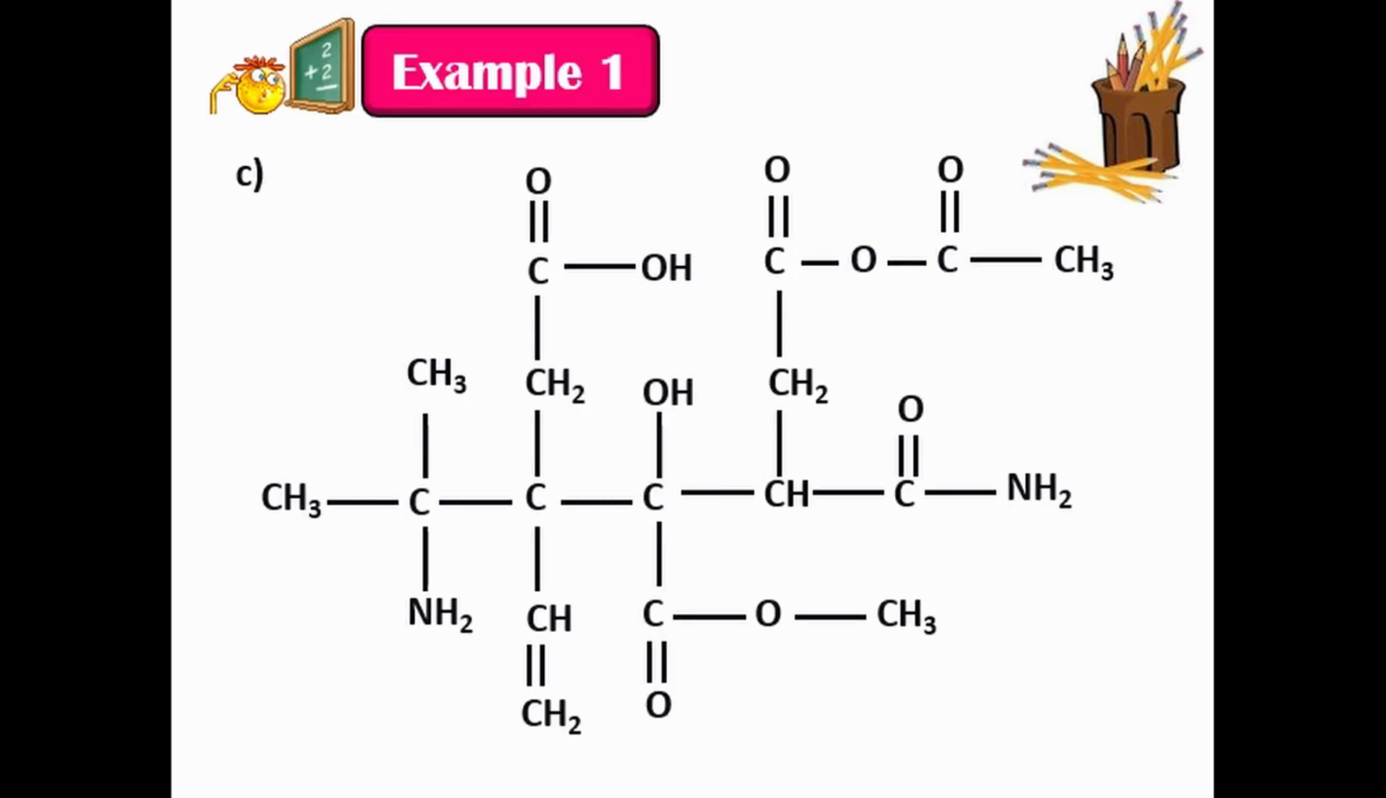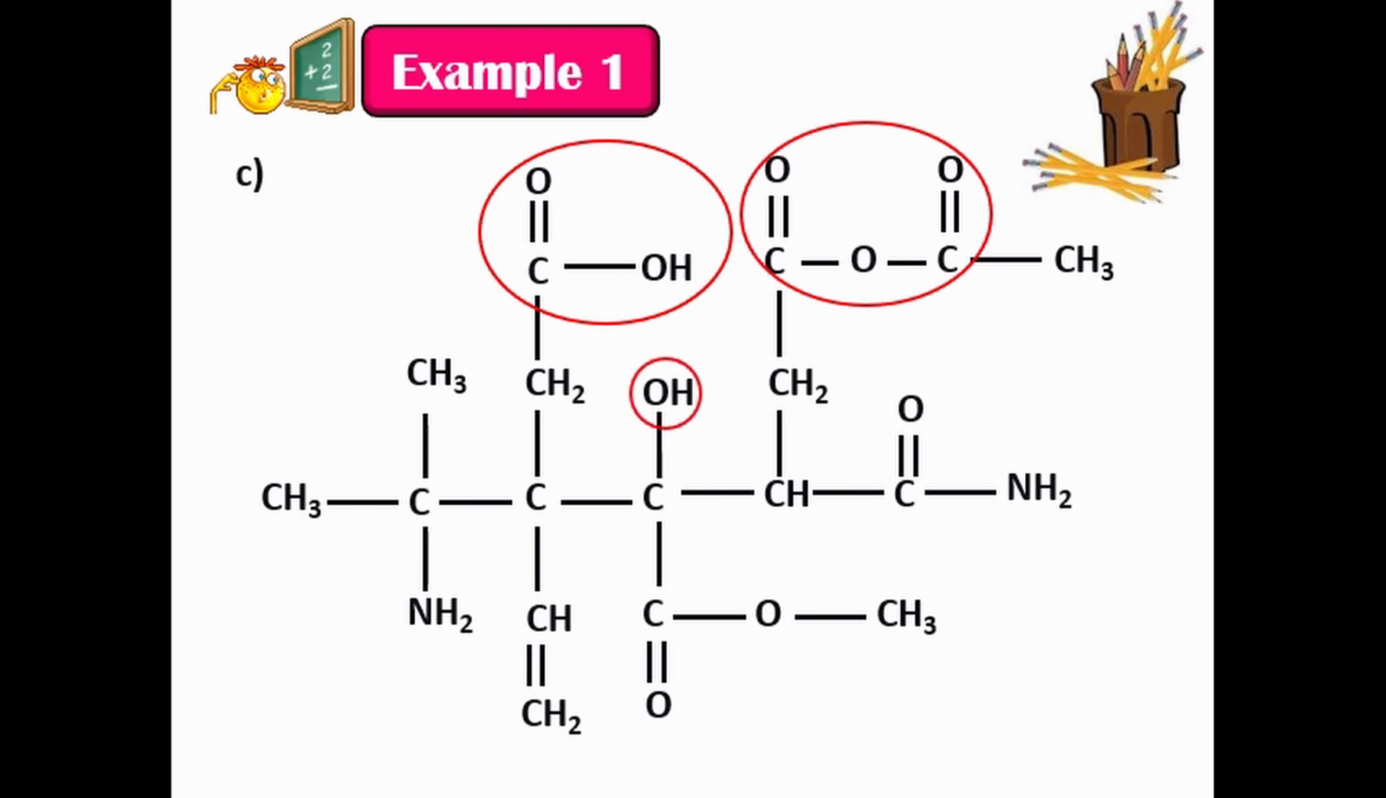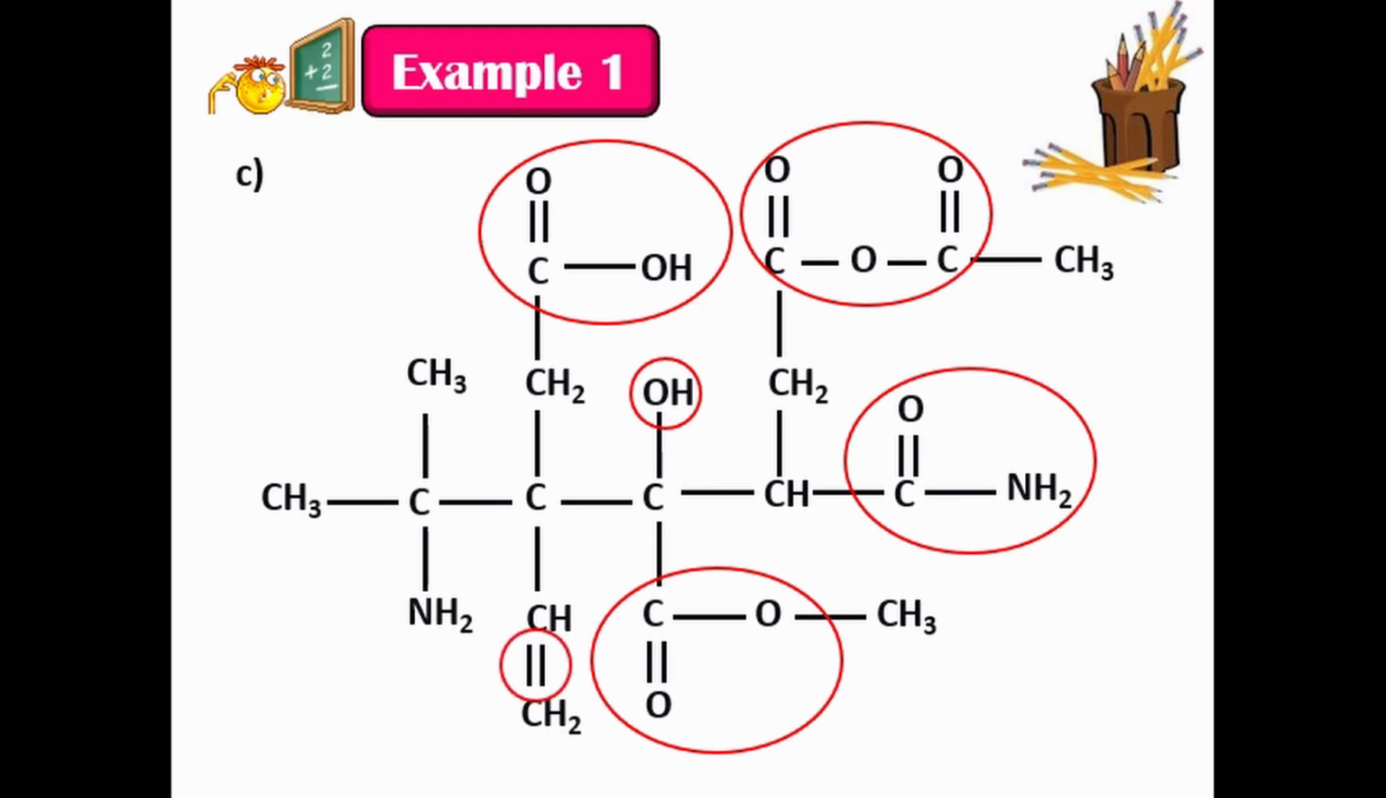Now, let's identify all the functional groups available in this complex structure of an organic compound. Here we have a carboxyl group. Then we have anhydride groups, hydroxyl group, carboxamide group, carboalkoxy group, carbon-carbon double bond, and amino group.